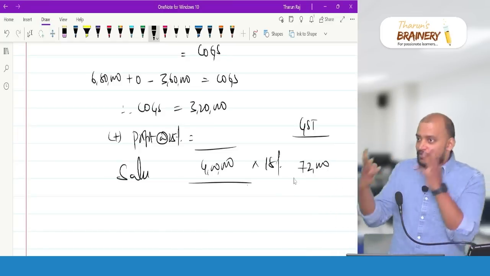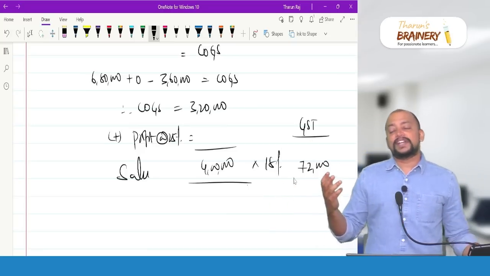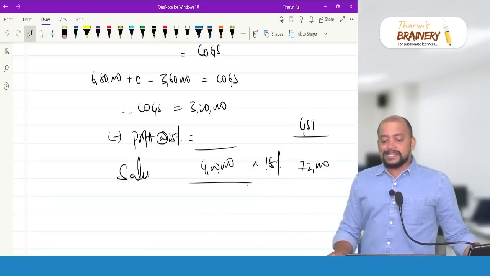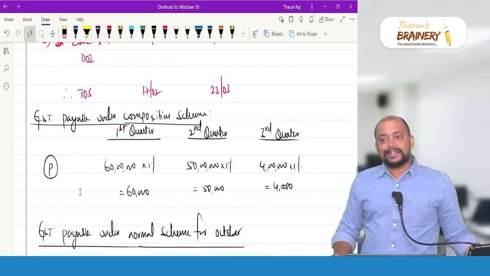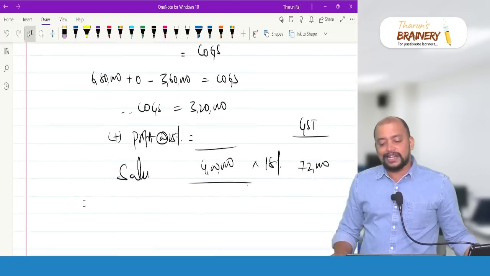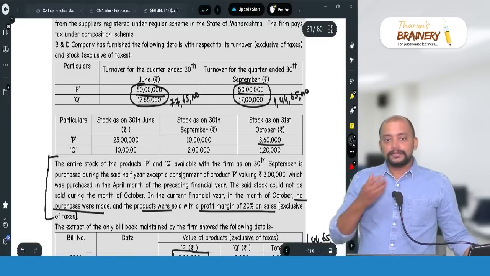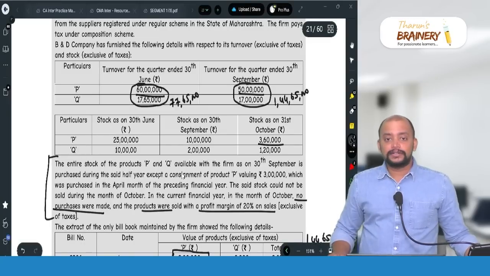So same question but different computation. One is related to availment of ITC on closing stock. Another is how much GST they need to pay under composition scheme. Then how much they need to pay GST under normal scheme. Then closing stock.